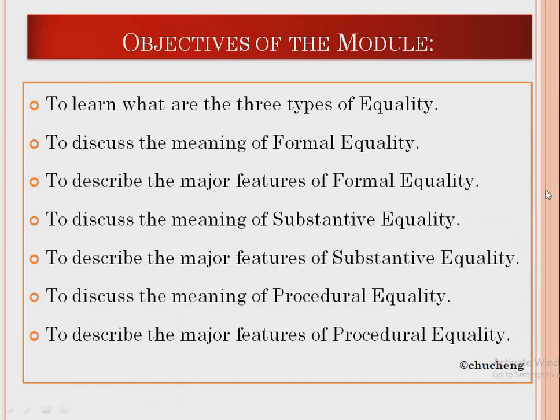The objectives of this module are to learn what the three types of equality are, other than the types that we discussed in the previous module, to discuss the meaning and features of formal equality, to discuss the meaning and features of substantive equality, and to discuss the meaning and features of procedural equality.